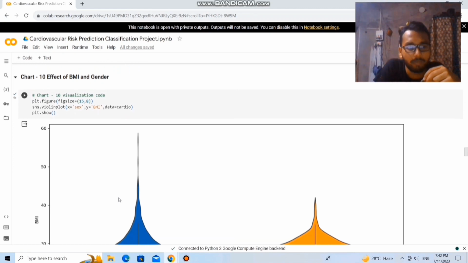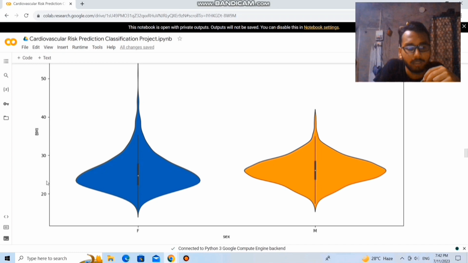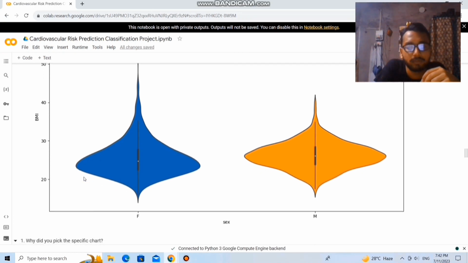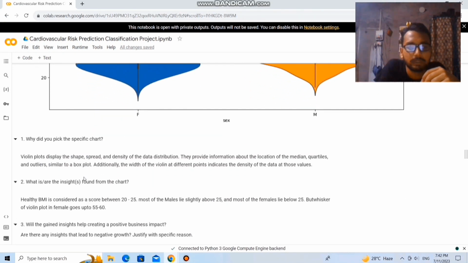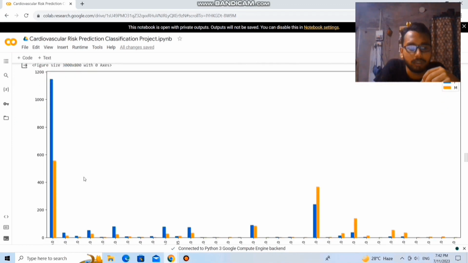Effect of body mass index and gender. Most of the female candidates have a body mass index between 25 and 30. And next is smoking and gender.